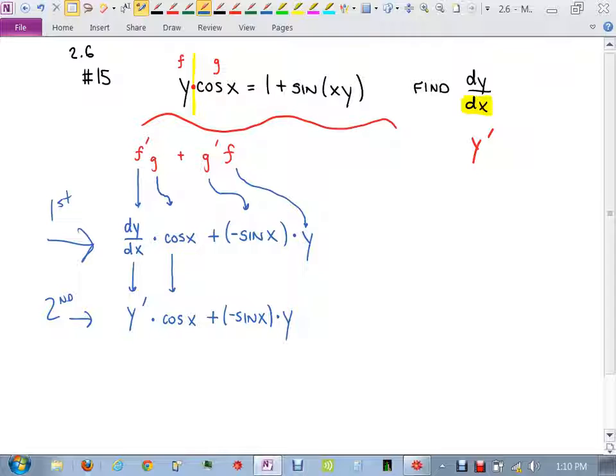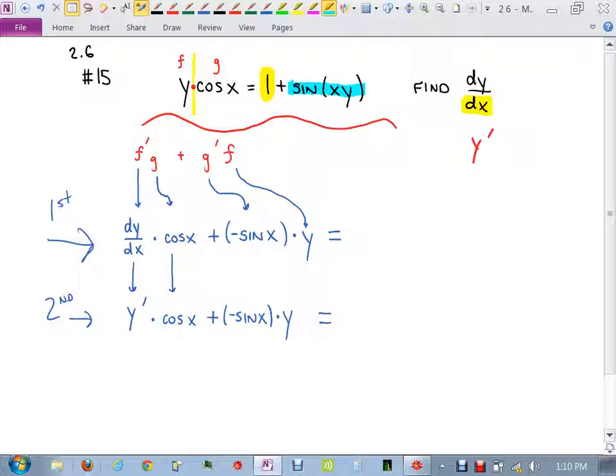Are we done? No. With implicit differentiation, you now have to look at the other side of the equation and do the same thing. Take the derivative on the right. So what's the derivative of 1? 0, because the derivative of any constant is 0. So that's going to go away. Now I need to look at the derivative of sine xy.